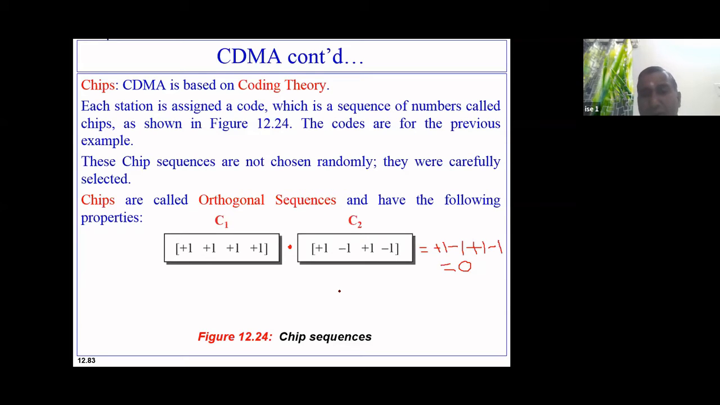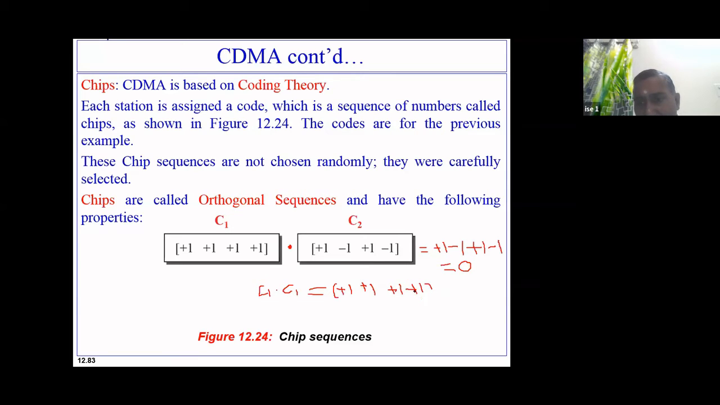Now the second concept I told you, that if this code is multiplied with itself, C1 is multiplied with itself. So C1 is given as C1 into C1. Let us see the result of C1 into C1. So C1 into C1 will be nothing but this particular bracket. So I have plus 1, plus 1 here, then plus 1 here, plus 1 here, then a plus 1 here, and plus 1 here.